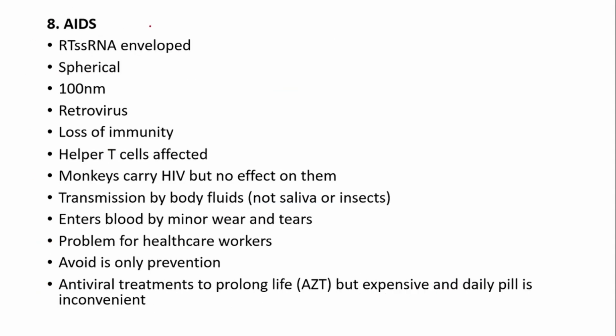AIDS is caused by the HIV virus, which is a reverse transcriptase single-stranded RNA enveloped virus. It is a spherical virus, which is 100 nanometers in size. It belongs to the family of retroviruses. Okay? Retro, meaning they have reverse transcriptase. It causes loss of immunity because helper T cells are affected. And although monkeys carry the HIV virus, they are not affected by it.